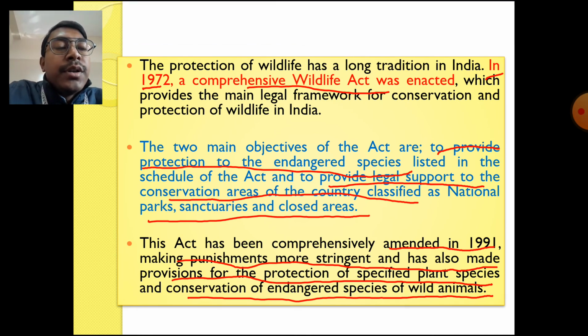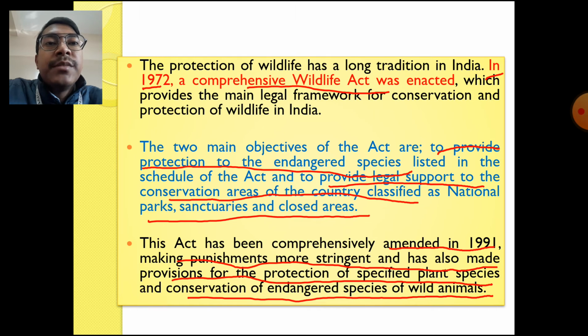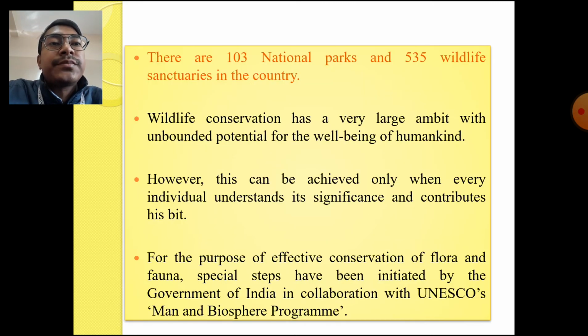If people violate the law, they will be given more strict punishment, and even imprisonment can be given to them. And for the first time in 1991, not only animals but many plant species were also brought under the list of endangered categories which need to be conserved.